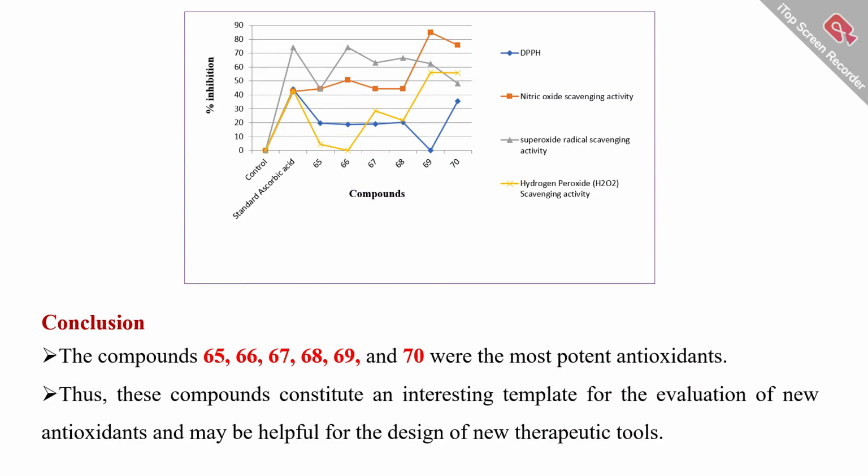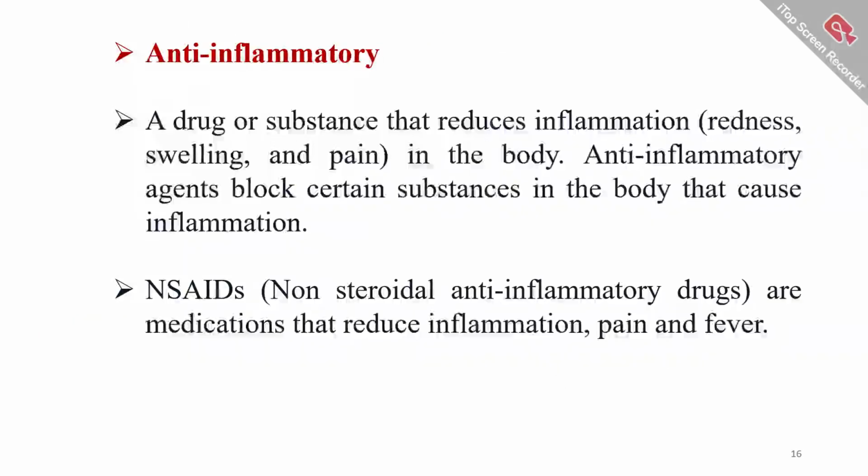In conclusion, the compounds coded 65, 66, 67, 68, 69 and 70 were the most potent for antioxidant activity, and these compounds are potential against one or more radical scavenging species. Thus these compounds constitute an interesting template for evaluation of new antioxidant agents.